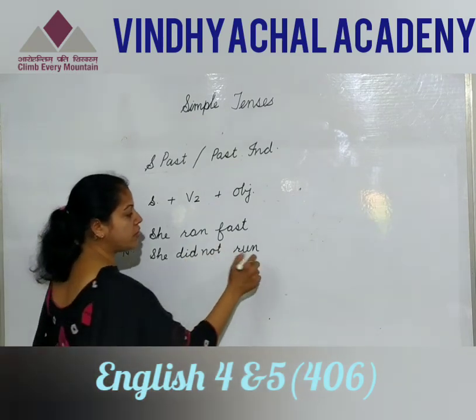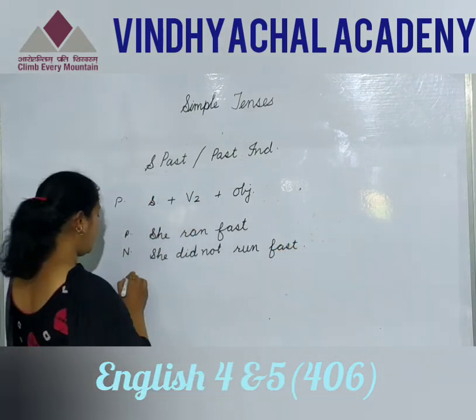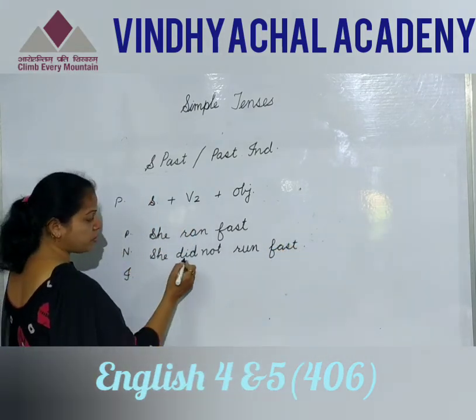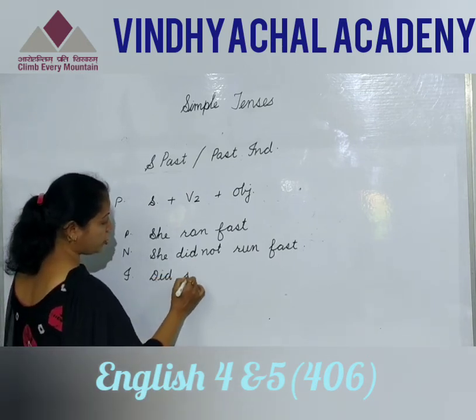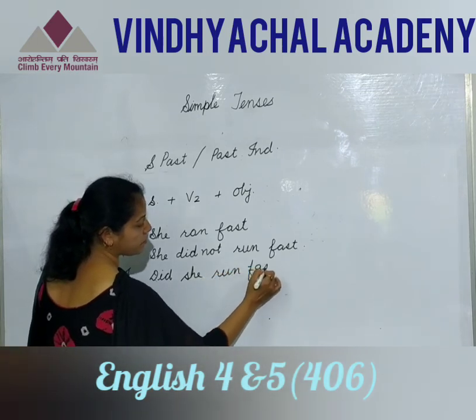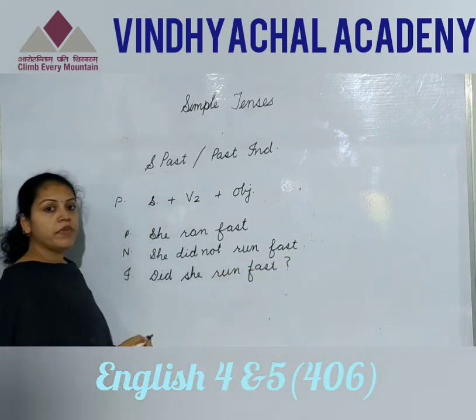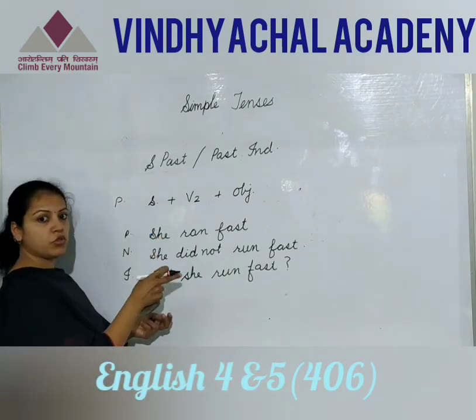She did not run fast. This is the negative. And for making interrogative, the same procedure we will follow. This did will come here. Did she run fast? Okay. Now I'm not going to explain that plural form because this will also be the same.